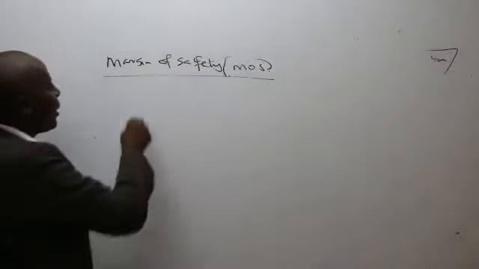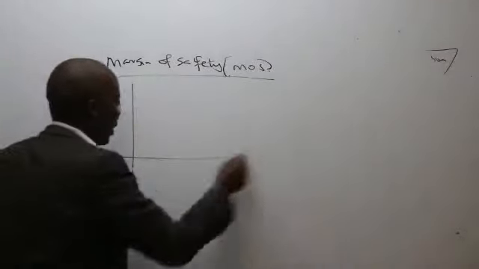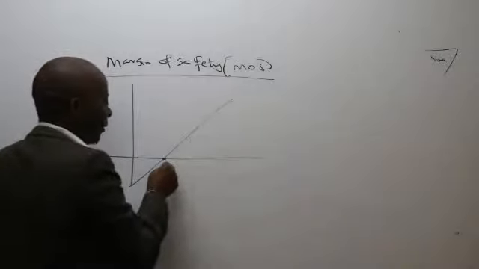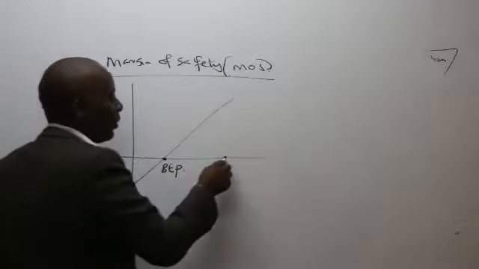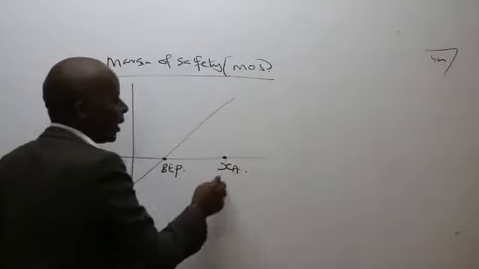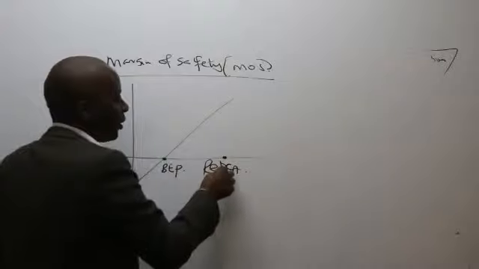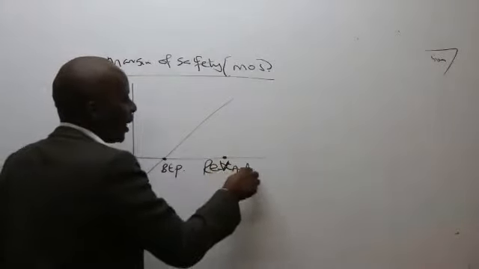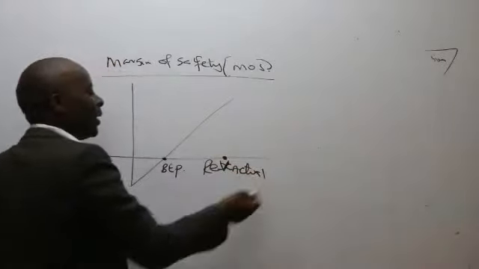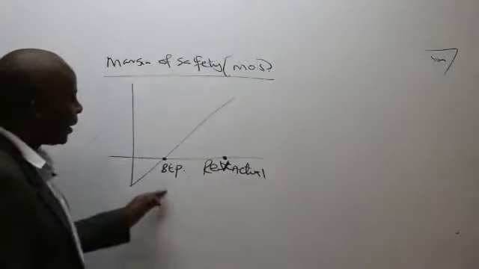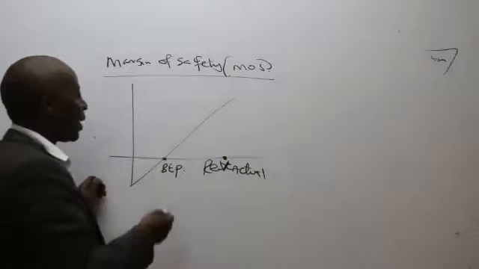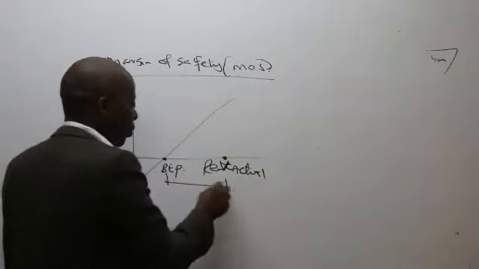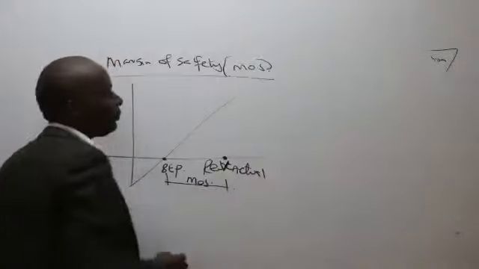Remember, if you have your break-even point somewhere here, a good farm will have its actual sales up there. This could be revenue. The actual revenue must be higher than the break-even point sales revenue. Then the difference between these two is called MOS.